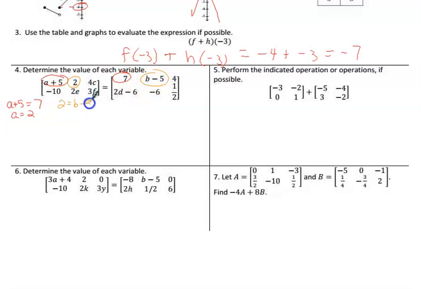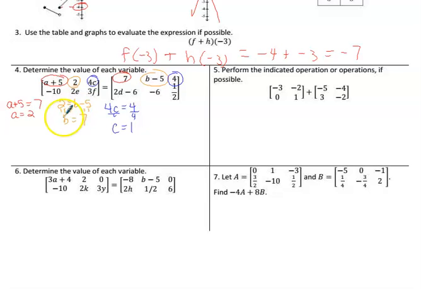Add 5 to both sides, so b is equal to 7. Then for the next term, 4c has to equal 4. So 4c equals 4, divide both sides by 4, and you get c is equal to 1.